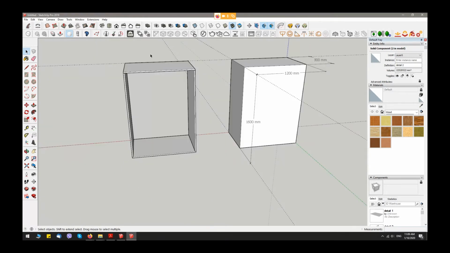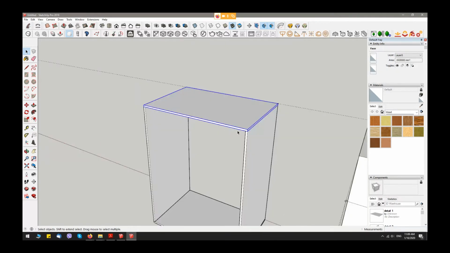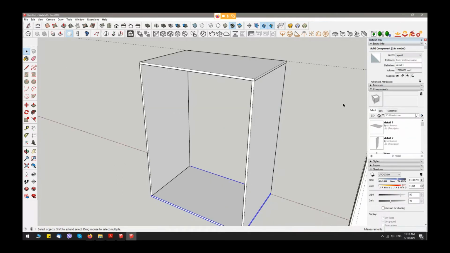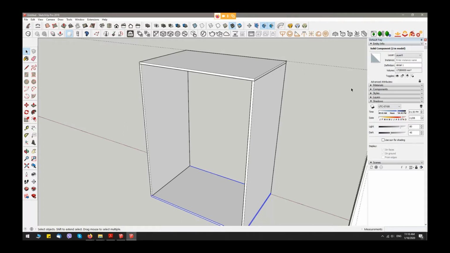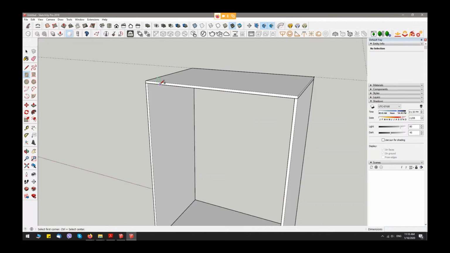Let's create the back part. Every single piece has to be a component. If you're not sure about this, when you come here in the default tray, in Entity Info, when you select a single piece, you can see here this is a solid component, and we have 2 solid components in our model. Okay, let's create the back part.